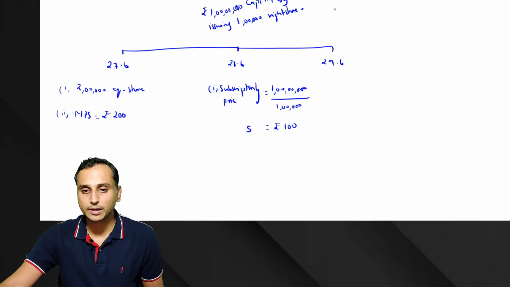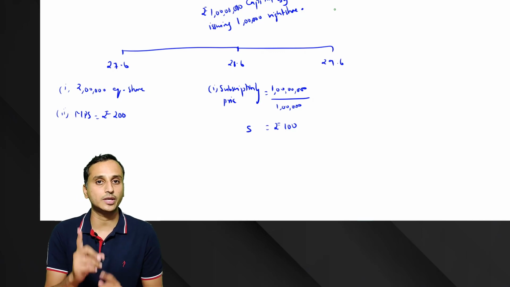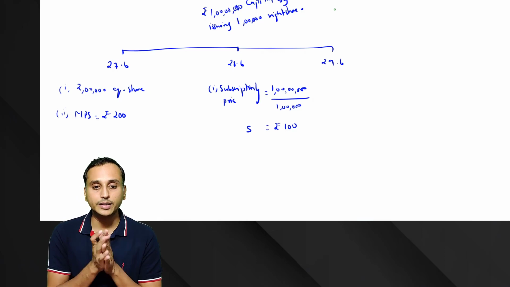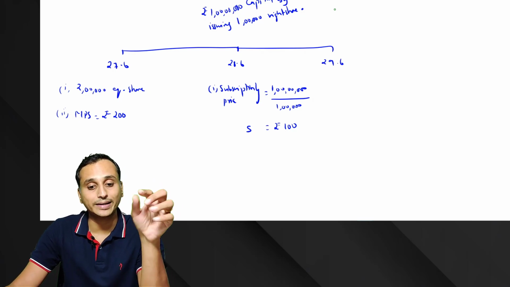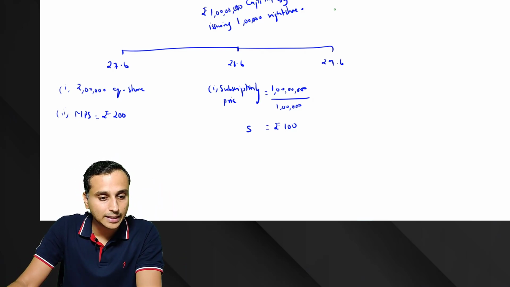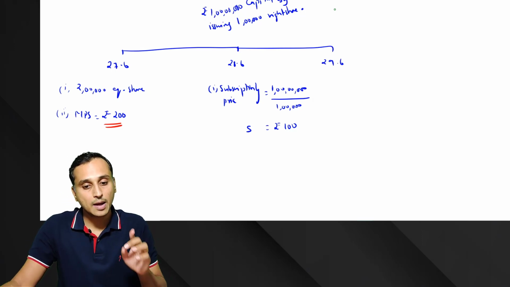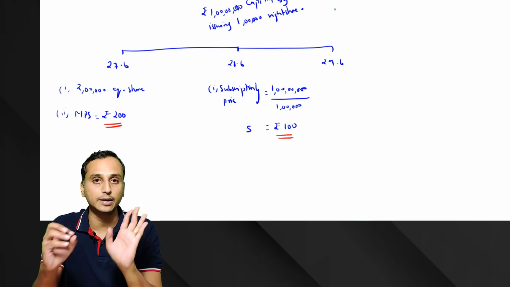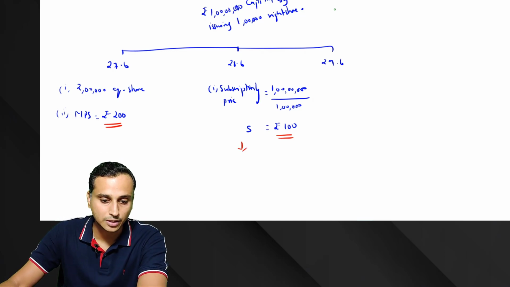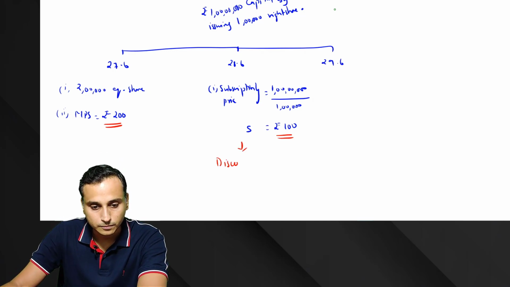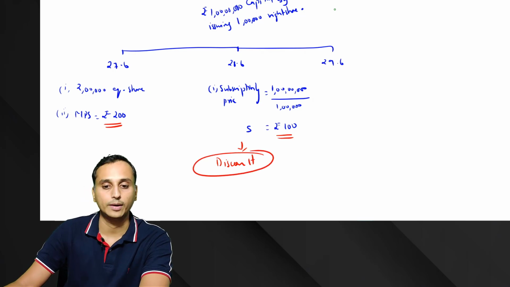Now here we get our first and foremost and one of the most important understandings about rights issue, that rights shares are issued at a discount. You can see the MPS was 200 rupees per share, but the company is issuing for rupees 100. So rights shares are always issued at a discount.